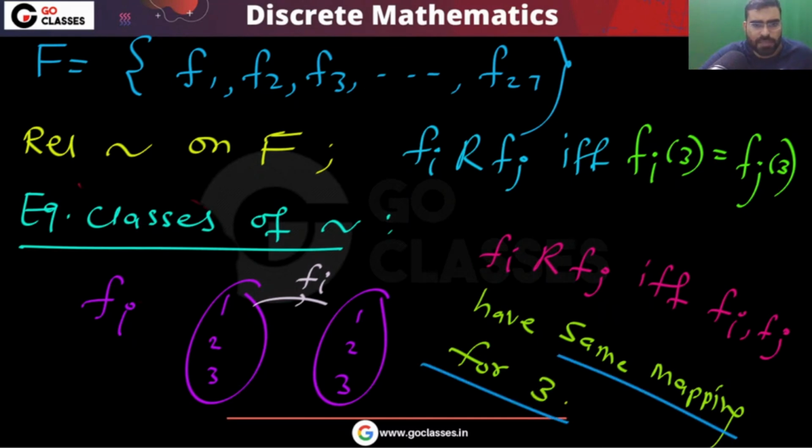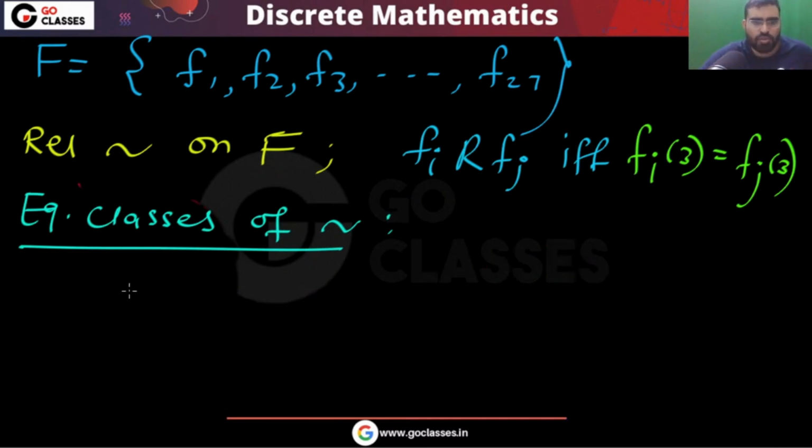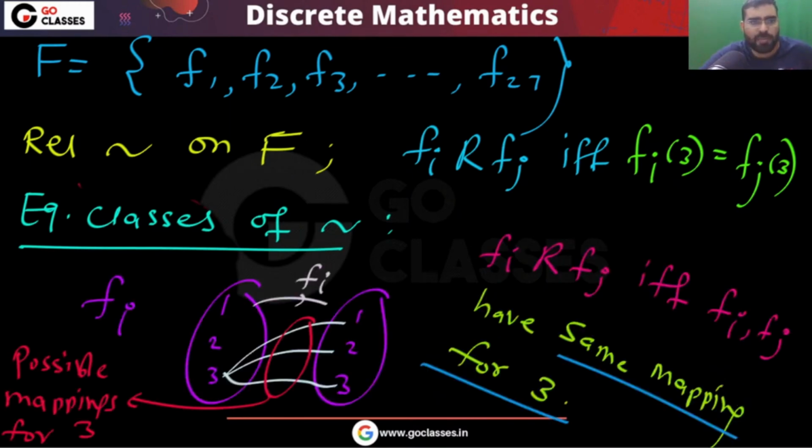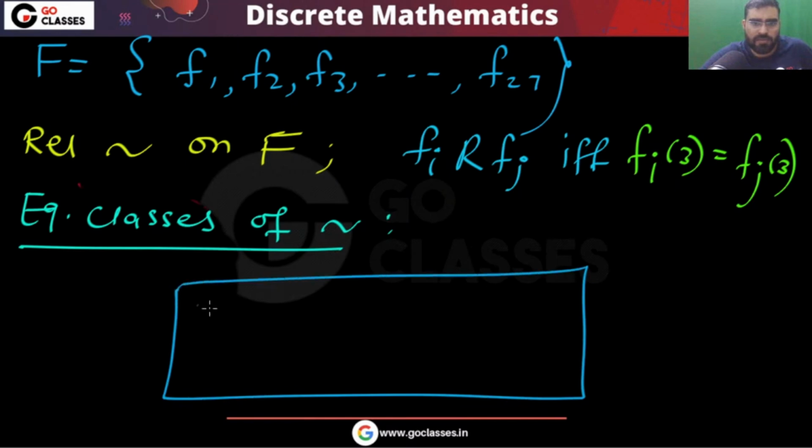Now what are the possible mappings for 3? These are the possible mappings for 3. So 3 groups will be created, depending on what the mapping is. So there will be 3 equivalence classes in total.